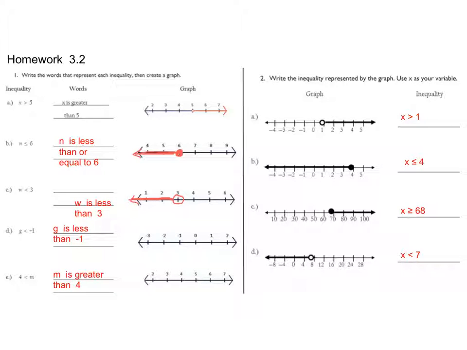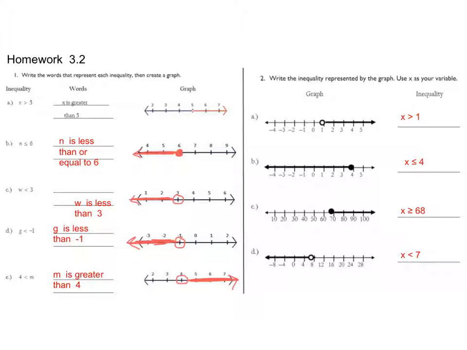And G is less than -1. That doesn't include -1, and again, less than means below, which means to the left. And then finally, M is greater than 4. Again, that is an open circle. Greater than means above, and above goes to the right.